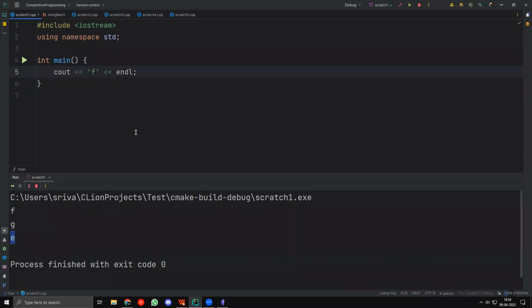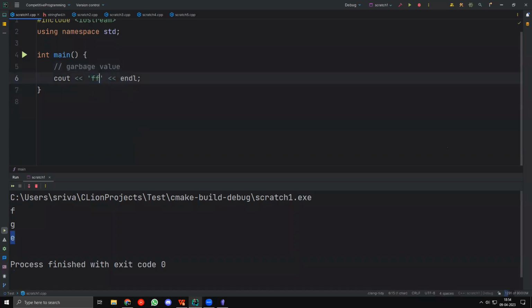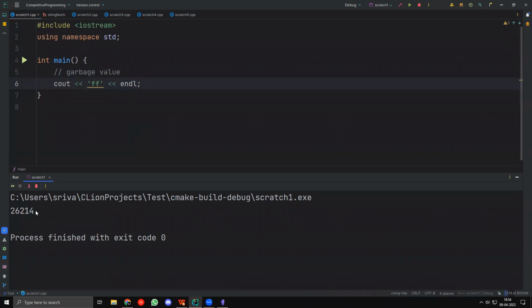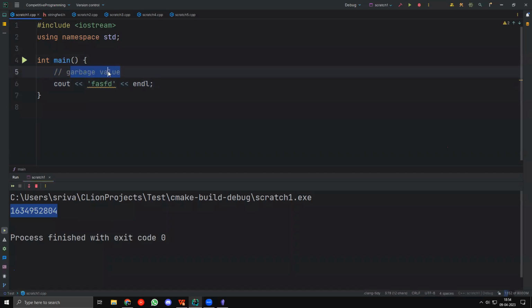Now, one thing though is that I talked about the garbage value. Basically, let's try taking FF, something like this. We know that a character should only have 1 character, but if I take 2 characters, see what happens. I basically get some random thing over here. It's basically random. Similarly, if I take something like this and run it, you can see that it's so weird. It's just any random value which we cannot directly predict. So this is considered to be a garbage value.